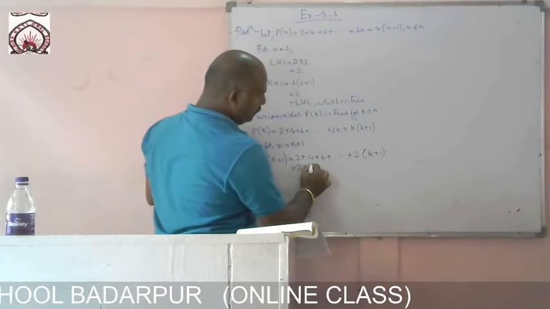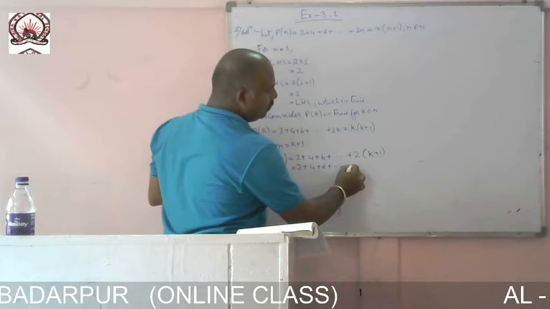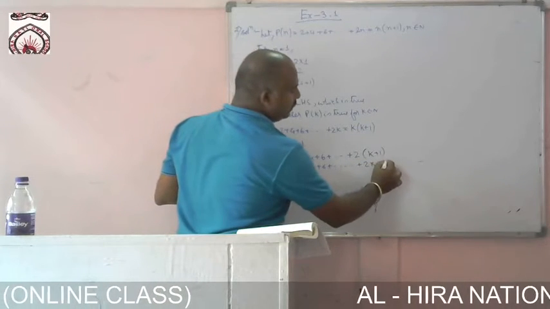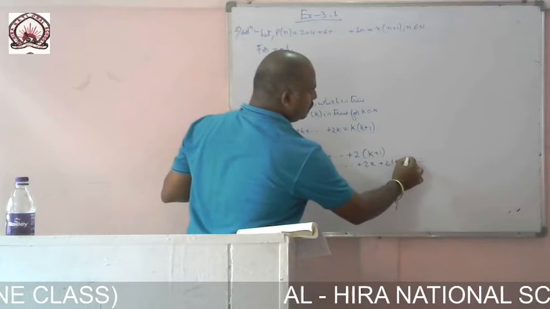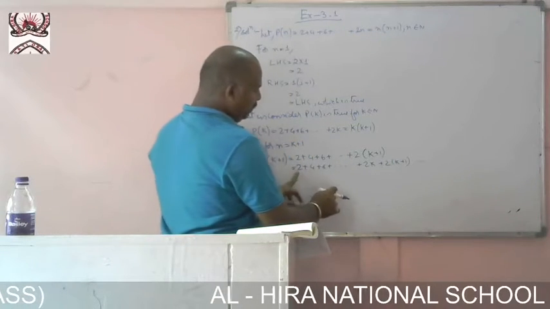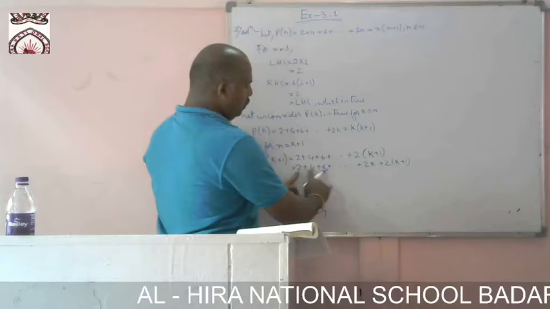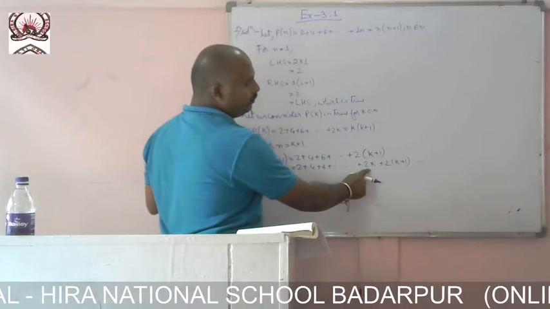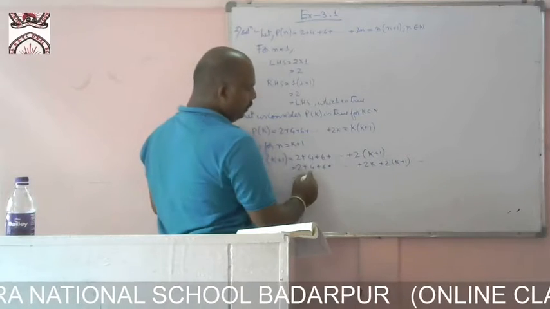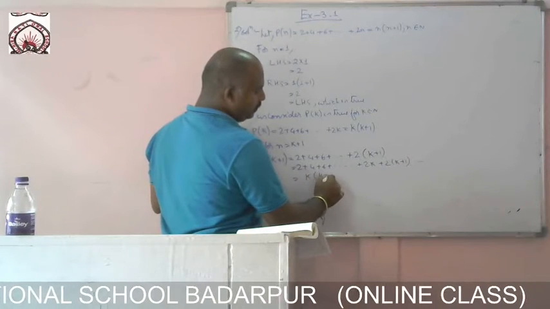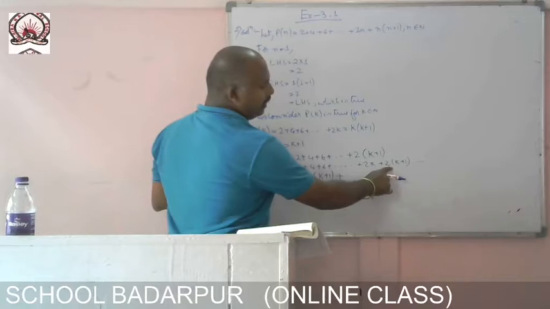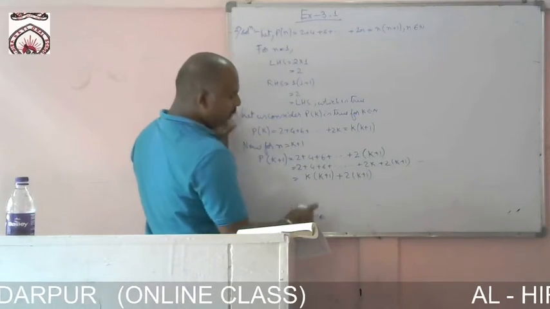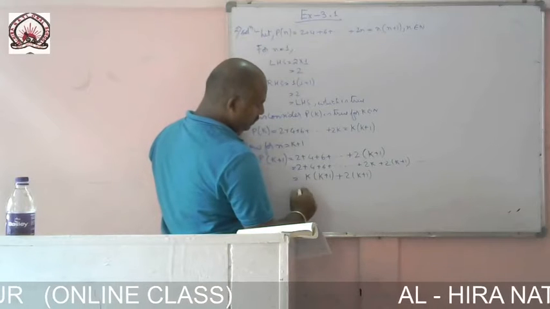Now 2 plus 4 plus 6 plus dot dot, the preceding term here is twice k. Then we are getting twice k plus 1. From here up to twice k, 2 plus 4 plus 6 plus 8 dot dot dot, we are getting the value k into k plus 1, plus 2 into k plus 1. Okay.